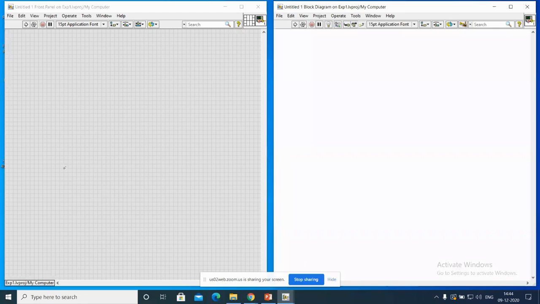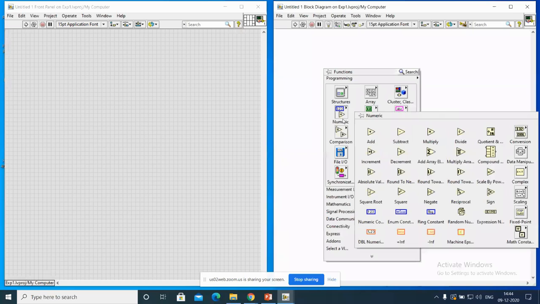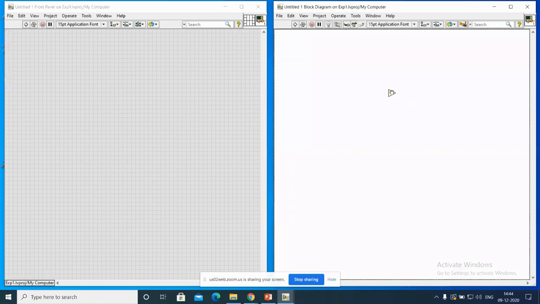So this is the block diagram section, and this one is the front panel. First of all, we would like to implement the calculator, the example we discussed earlier. First I want to use a numeric addition operator.